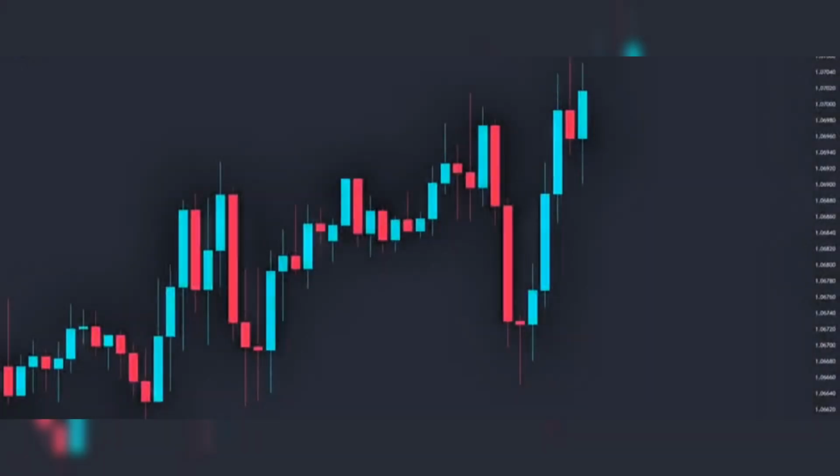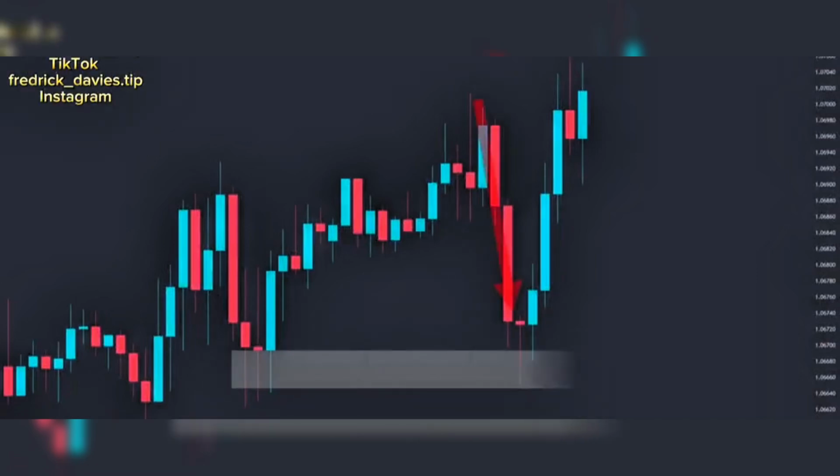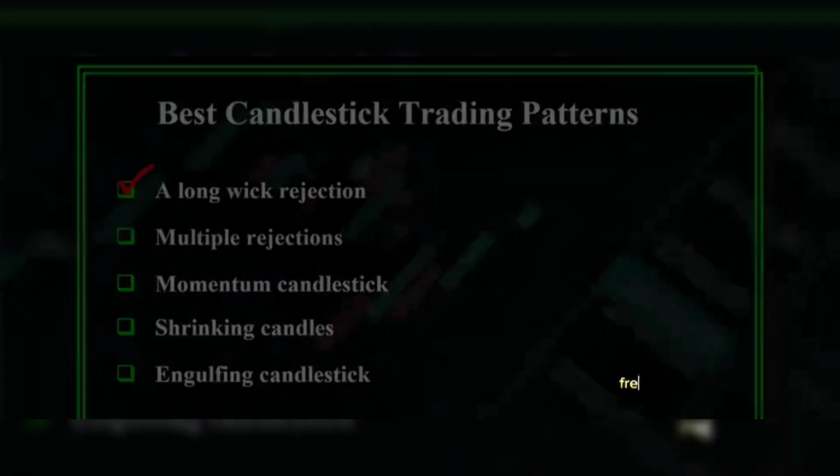Now on the real chart, we have EURUSD in the 1-hour time frame. The price has pushed down, forming a long wick candlestick rejecting this key area, and then the price has immediately reversed. As we mentioned earlier, the candlestick formations are strong price action signals. However, they cannot be used on their own but combined with other price action tools. As we witnessed in this example, the support and resistance areas are one of these tools. You could even combine them with smart money concepts, which I will show you later in this video.